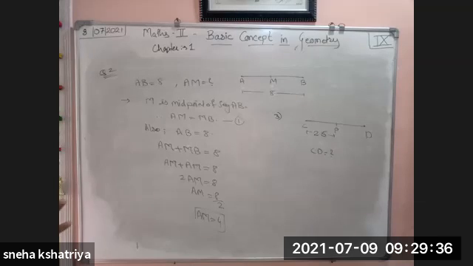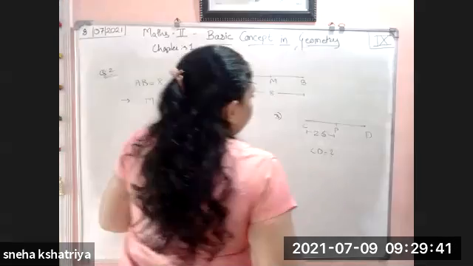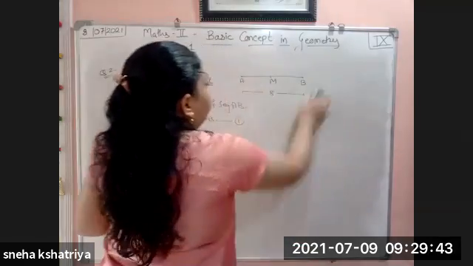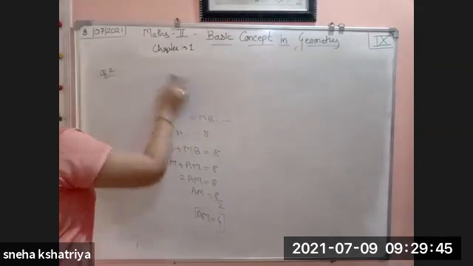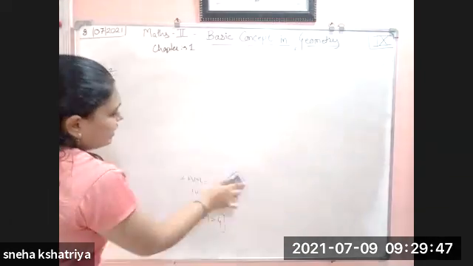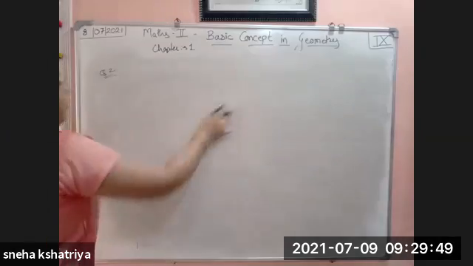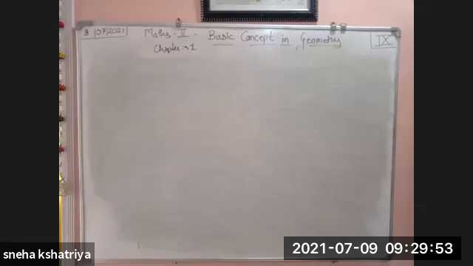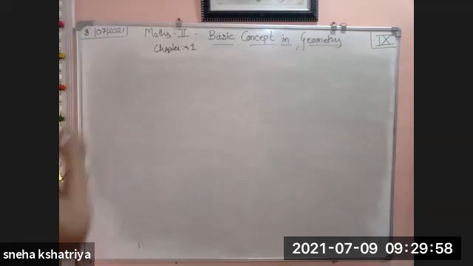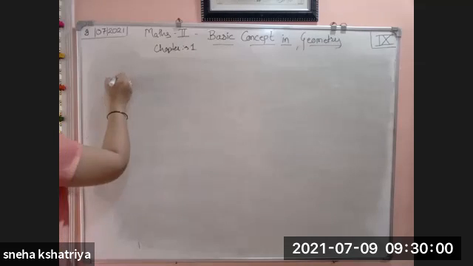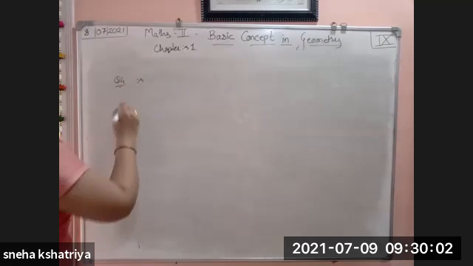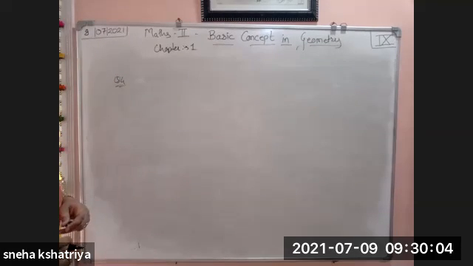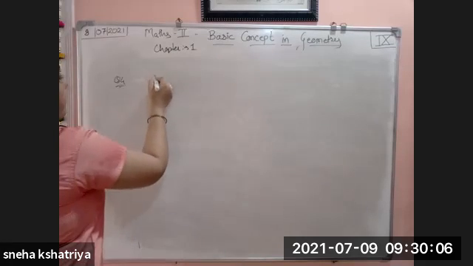So you can clearly find out which is greater and which is smaller. 3 segments are given. Since 5 is given, that will become the bigger one. So that is your question number 4. What is given to you? AB is equal to 5.